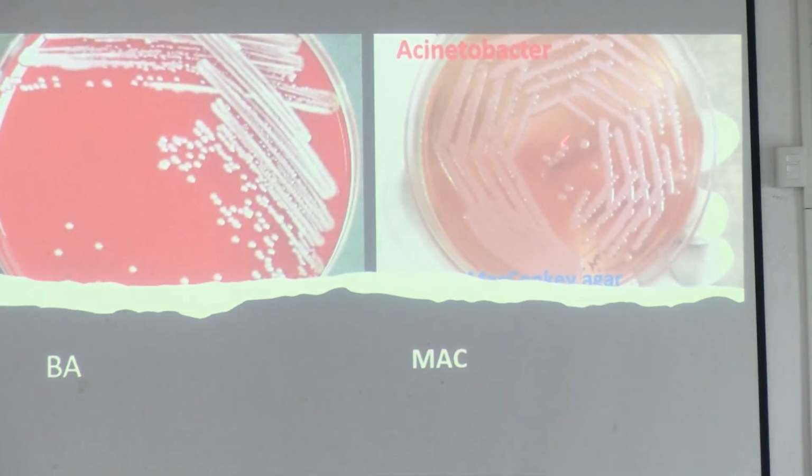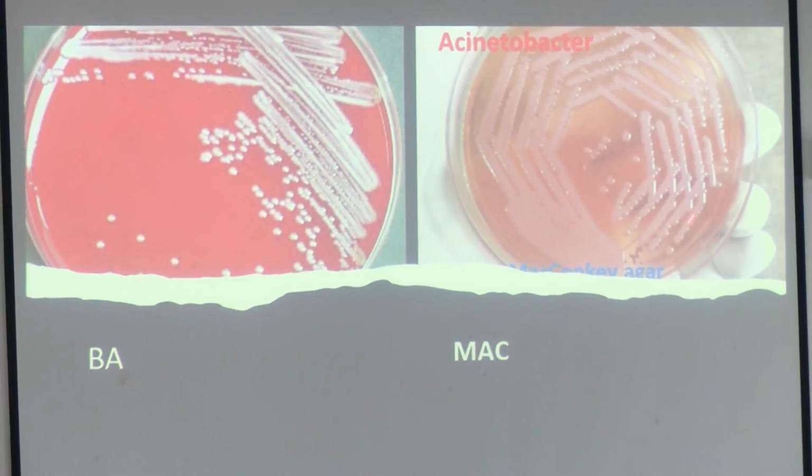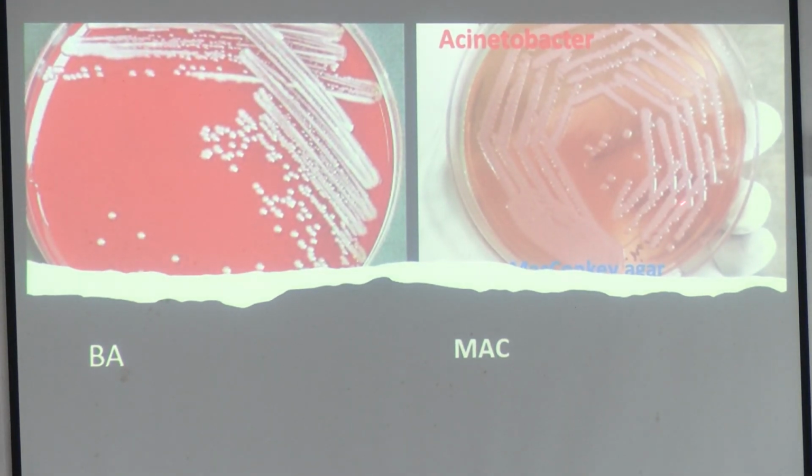It is very common to find Acinetobacter, and you will definitely recognize it if you see this twice or thrice. So this is how it looks in MacConkey agar. See the colonies, the whole thing is round, with a discrete border. It is not flat, it is convex, and it is round, and it is non-lactose fermenting. And on blood agar, you don't see hemolysis, so they are non-lytic colonies.